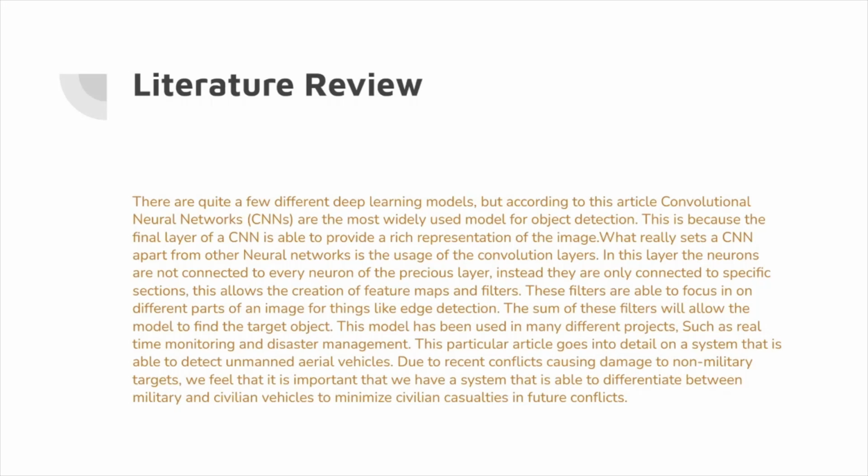There are quite a few different deep learning models, but according to this article, convolutional neural networks, or CNNs, are the most widely used model for object detection. This is because the final layer of a CNN is able to provide a rich representation of the image. What really sets a CNN apart from other neural networks is the usage of convolutional layers. In this layer, the neurons are not connected to every neuron of the previous layer. Instead, they are only connected to specific sections. This allows the creation of feature maps and filters. These filters are able to focus in on different parts of the image for things like edge detection. The sum of these filters will allow the model to find the target object.